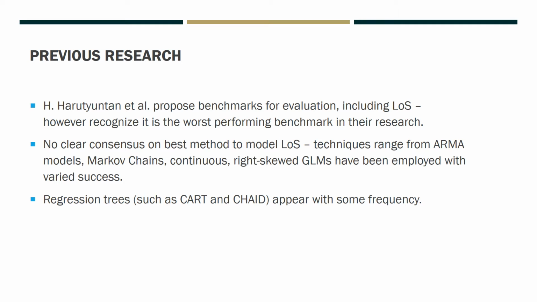One of the interesting aspects of hospital ICU prediction is there is no clear consensus preferred approach. Methods as varied as ARMA time series models, Markov chains, skewed exponential family GLMs utilizing a Tweedie gamma or inverse Gaussian response, and variations of regression trees have been employed with varied degrees of success.